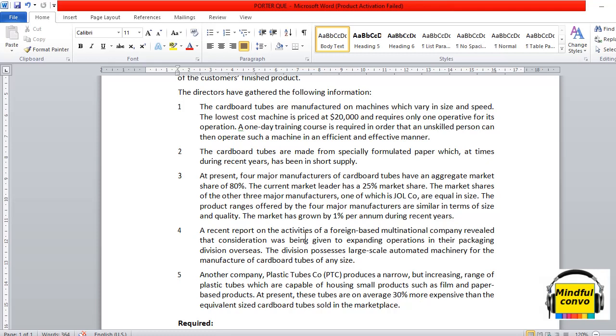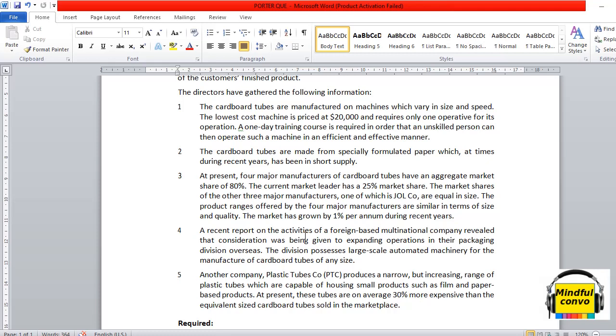We can't bargain much. We can't switch very easily from one supplier to another. So we have to stick to the limited suppliers. It means the supplier power is very high. Whatever price they charge, you have to give them.